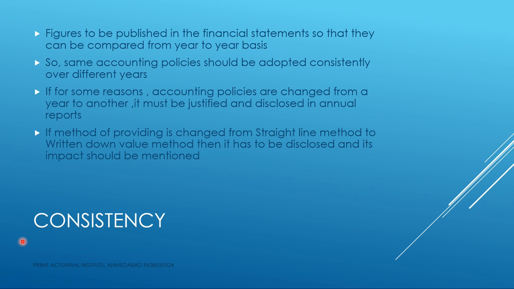That is true not just for depreciation, but for valuation of inventory and any other principles that we apply. We need to apply those principles consistently for all the years to come, unless there is a compelling reason to change it.